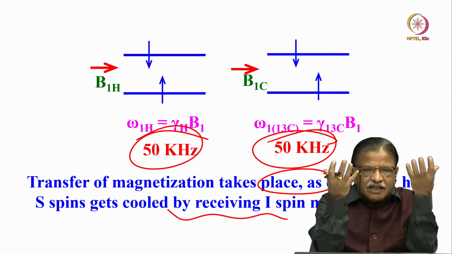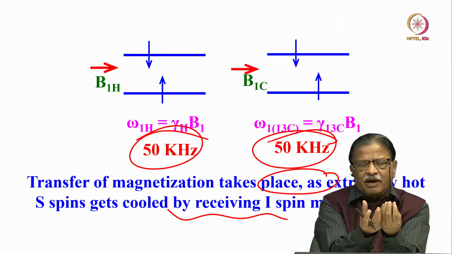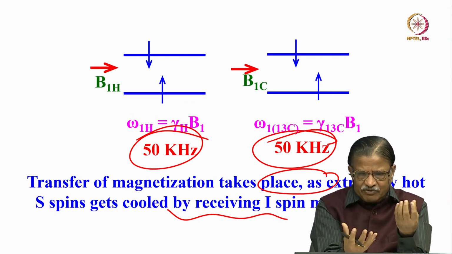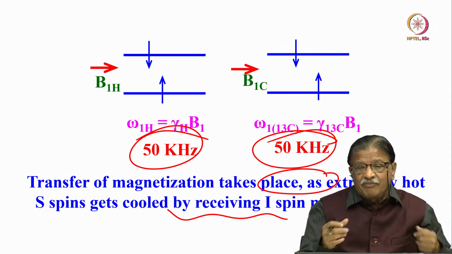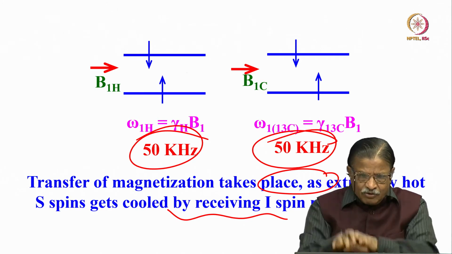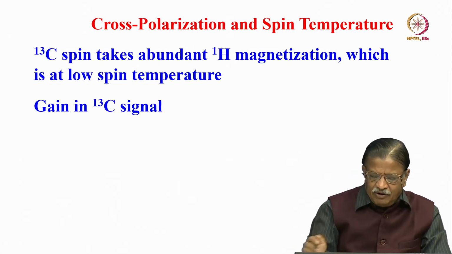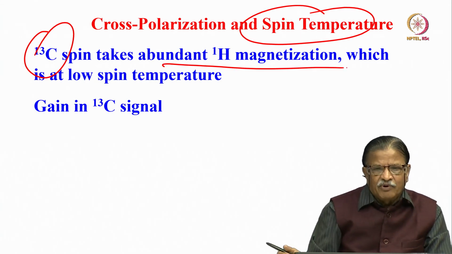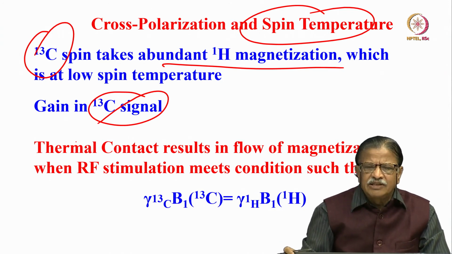Identically here, consider the two thermal baths. One is proton, other is carbon. Now by some mechanism we have brought them to contact and made the spin systems lose their identity. Then carbon, which is very hot, and proton, which is very cold, when you bring them to contact, there is the transfer of magnetization from proton to carbon, and proton will try to heat up, and carbon tries to cool down by itself. This is what happens. This is called cross polarization. So now if you understand what is cross polarization spin temperature, carbon 13 spins take the proton abundant magnetization and gain in the carbon 13 signal. Very large amount of gain in the signal.